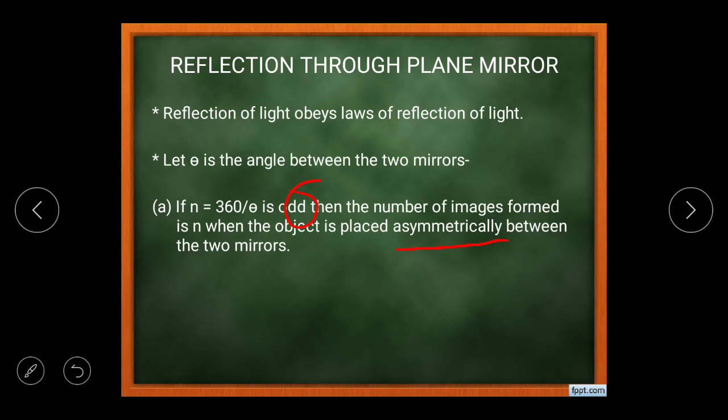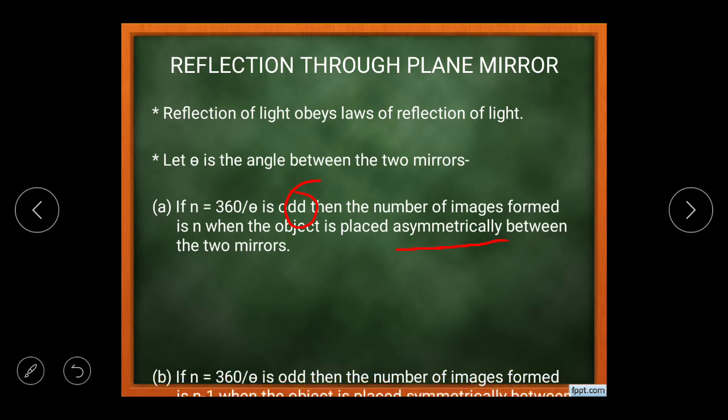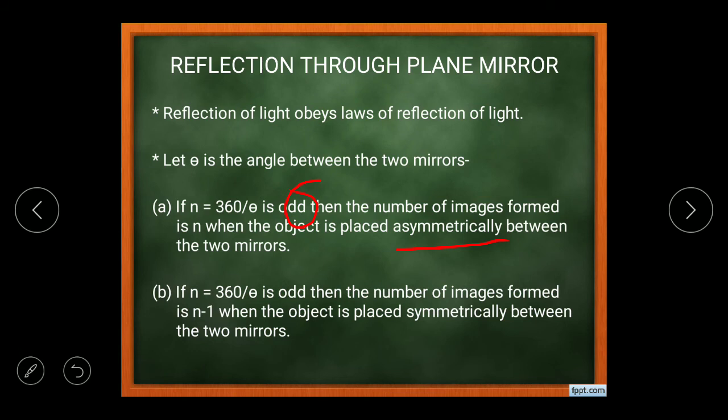Whereas if n equal to 360 by theta is odd and the object is placed symmetrically, the number of images in that case will be n minus 1. That means at the similar distance from both the plane mirrors, दोनों ही प्लेन मिरर से बराबर दूरी पर अगर रखे गए और n की वैल्यू ऑड आती है तो नंबर ऑफ इमेजेस n माइनस 1 कंसिडर की जाएगी.